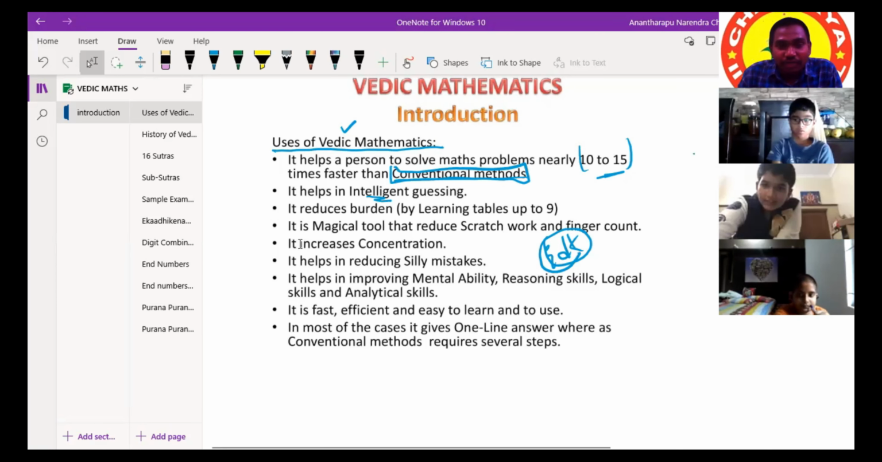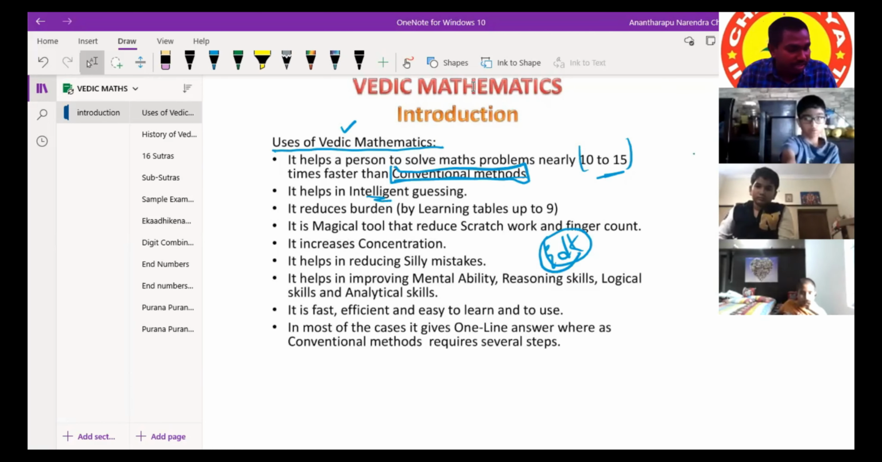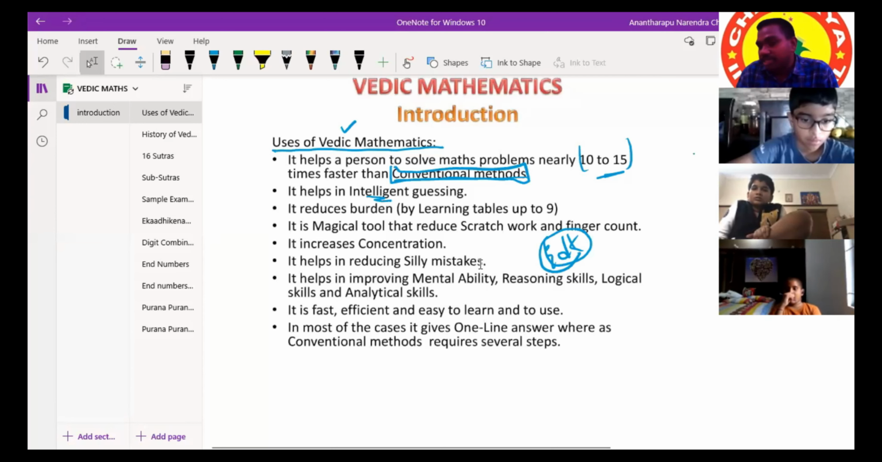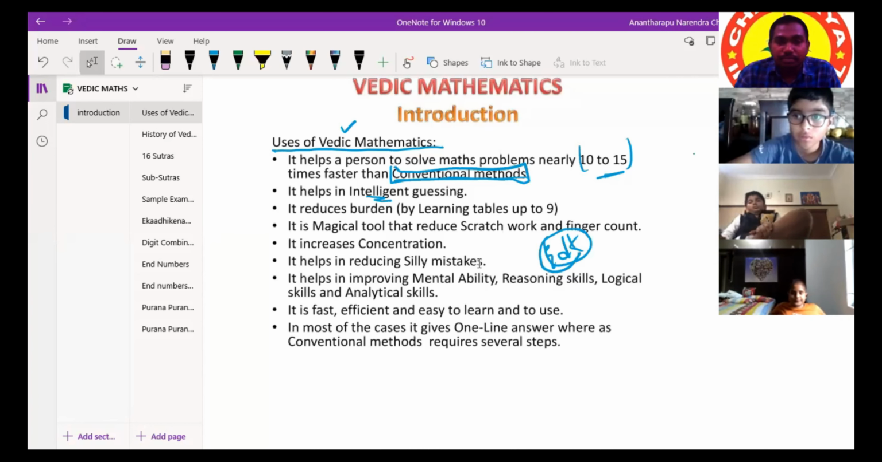If you think mentally, you can increase your concentration also. Yes or no? Everything you need to think with the mind, then automatically concentration will be increasing. Next, it helps in reducing silly mistakes. You cannot make any silly mistakes because we will not use pen and paper. We'll use only mind. There will be no silly mistakes.